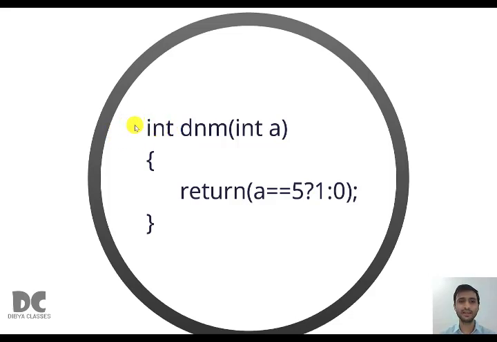Here we have not written either an access specifier or a modifier. Actually, access specifier and modifier are optional. You may write, you may not write. It is not compulsory to write public, private or protected. Similarly, the modifier is optional. The return data type is int. The function name is DNM. And the parameter list has one parameter, that is int a.